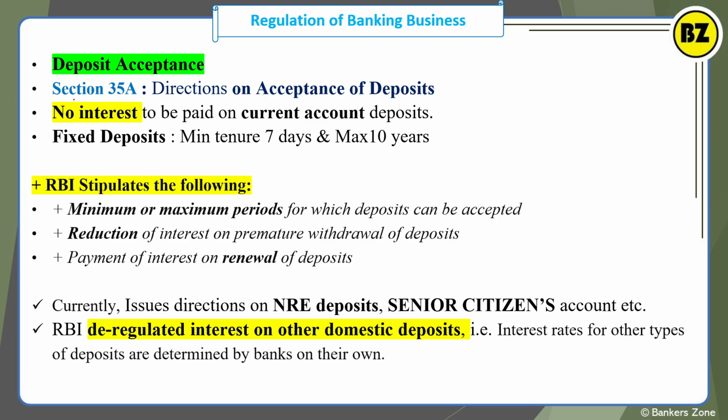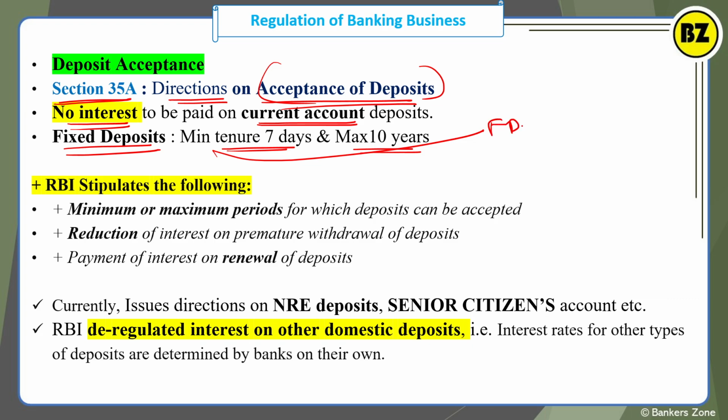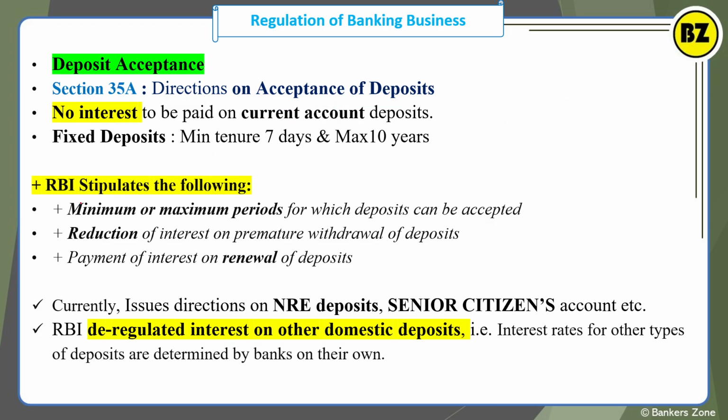Now see, important, how RBI can issue the direction. Simply, Section 35A empowers RBI to issue directions to banks on the acceptance of deposits. Section 35A. And we all are aware that there is no interest on the current account, and for a fixed deposit the minimum tenure is 7 days and the maximum is 10 years. What is the period for the FD? The period of FD ranges from a minimum of 7 days to 10 years. Okay. Now RBI again stipulates the following: what? The minimum and maximum period for which the deposit can be accepted. This is given by RBI. So this is the direction RBI has given. You should accept deposits for a minimum of 7 days and a maximum of 10 years.